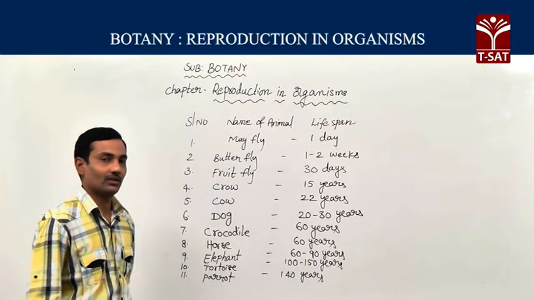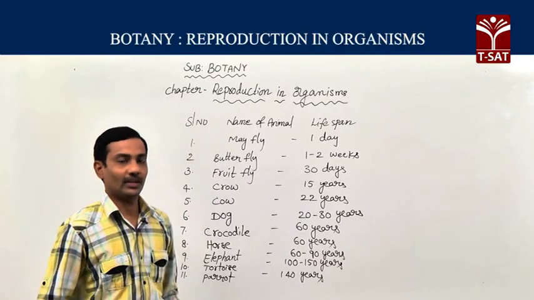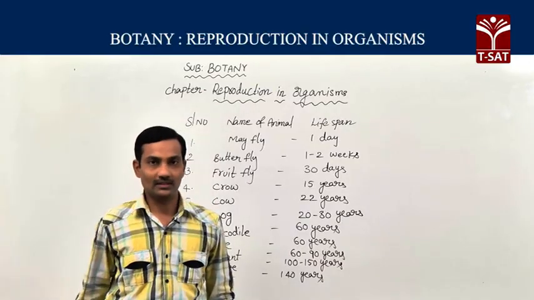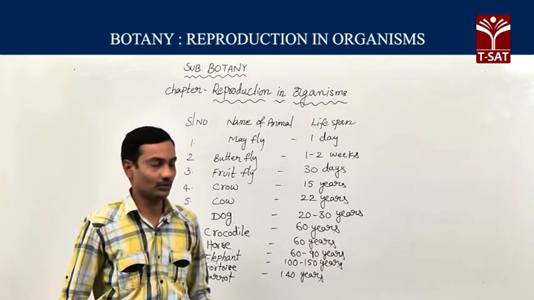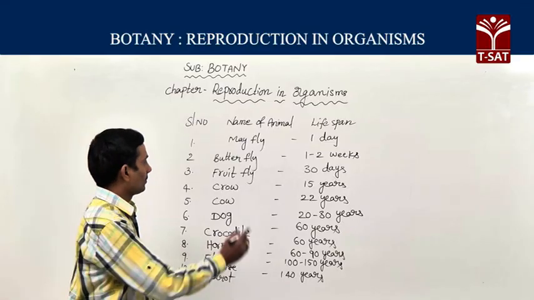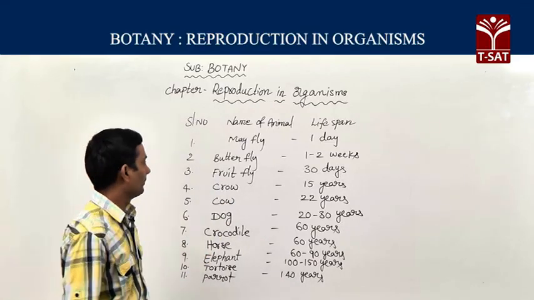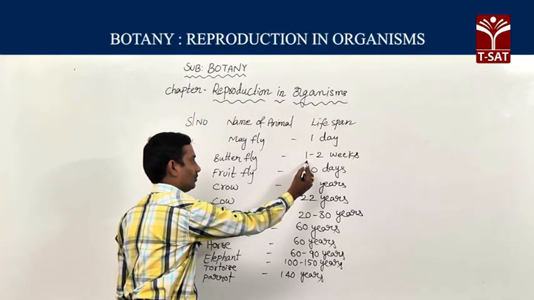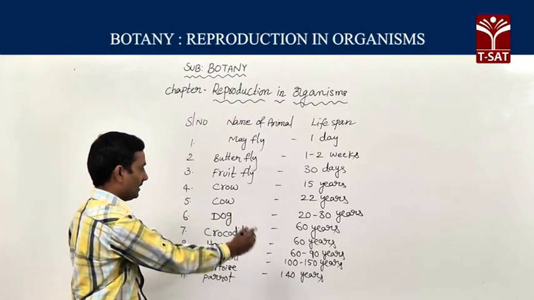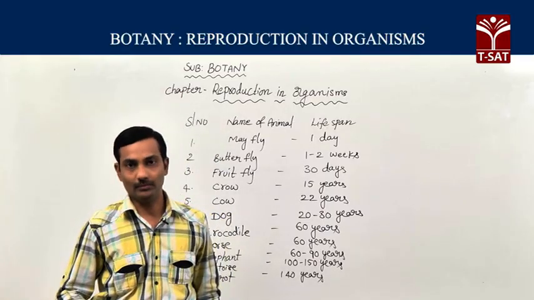Now if we observe this chart, we can understand the minimum lifespan of animals, which starts with 1 day to a maximum of 150 years. So the mayfly's lifespan is only 1 day, butterfly 1 to 2 weeks. Like that, if you see here, different animals have different lifespan periods.